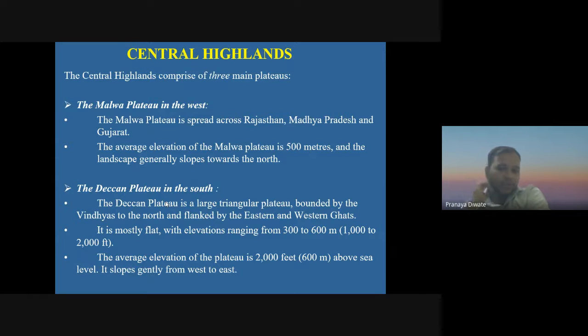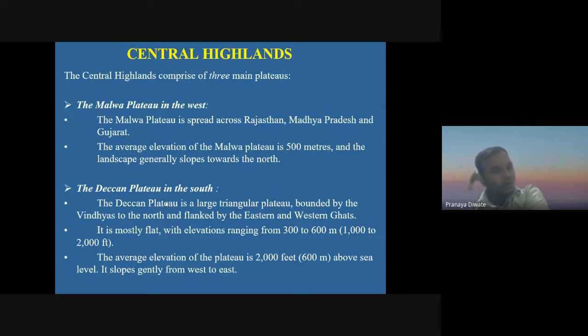The Deccan Plateau in the south. The Deccan Plateau is a large triangular plateau bounded by the Vindhyas to the north and flanked by the eastern and western Ghats. It is mostly flat with the elevation ranging from 300 to 600 meters. The average elevation of the plateau is 2000 feet above sea level. It slopes gently from the west to east. So we have a central highland where you have the Deccan Plateau and Malwa Plateau.